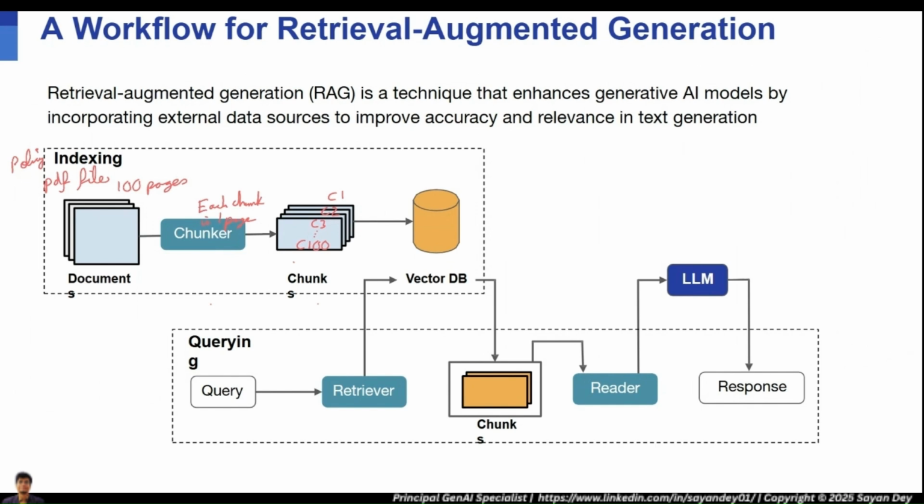Now what we do, because this is all text data, right? Even when you chunk it, even those 100 chunks that you see, this is all text. Each of those 100 chunks is basically text. Chunk one is the whole text present in page one. Chunk two is the whole text present in page two. Chunk three is the whole text present in page three. Chunk four is the whole text present in page four, right?